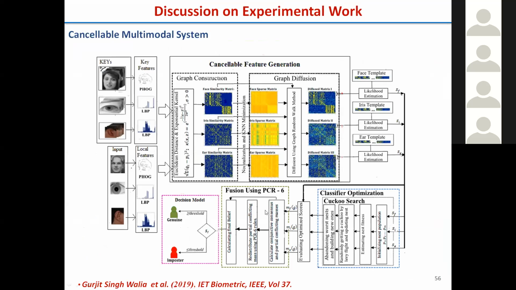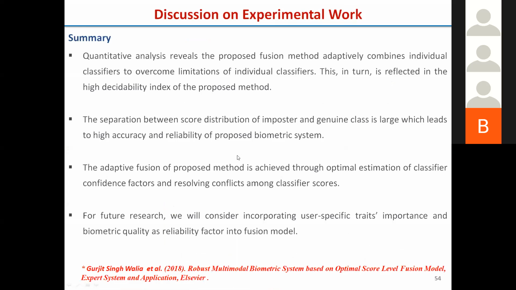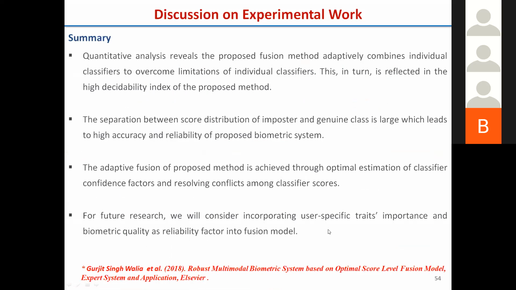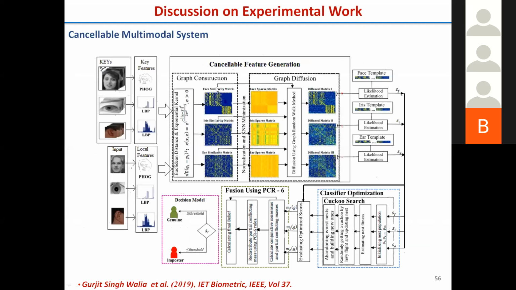Here PCR6 is there, but one thing we have done is we fuse the features also. In the previous one we only have the score templates, combined to get the score, and score level and decision is there. But here we process the features also using a similarity graph between all modalities, and this is a cross fusion between these modalities to get better features.